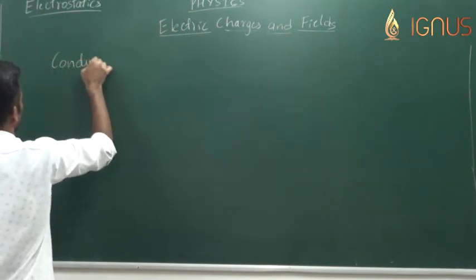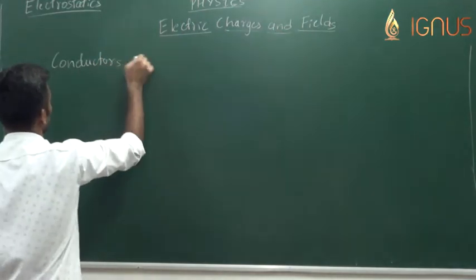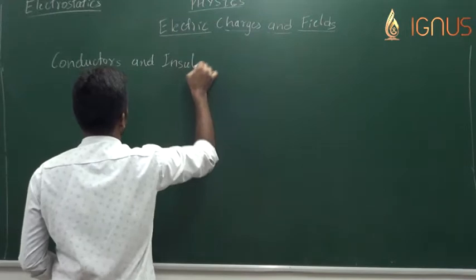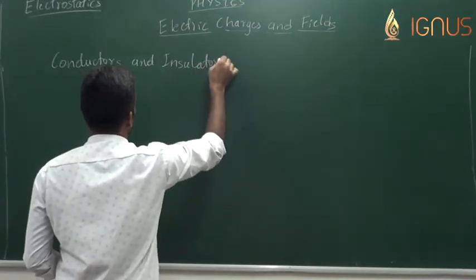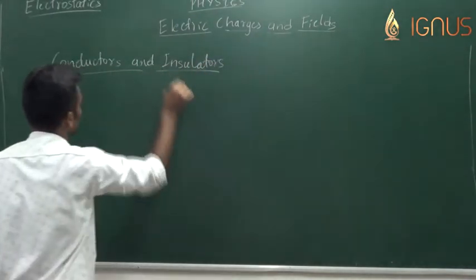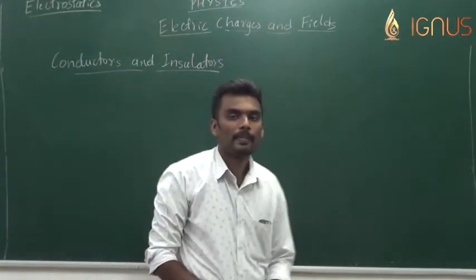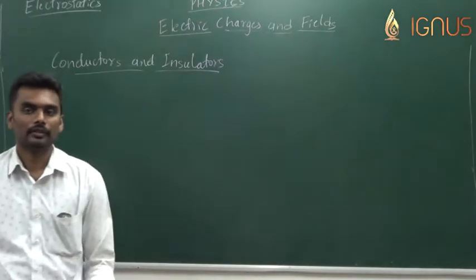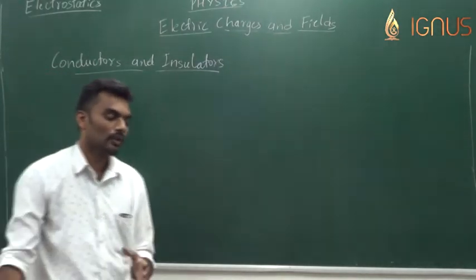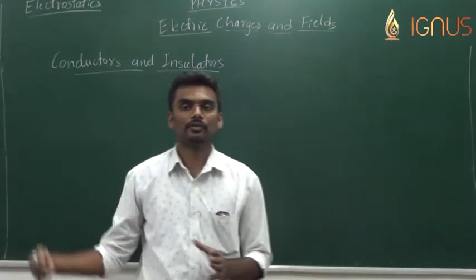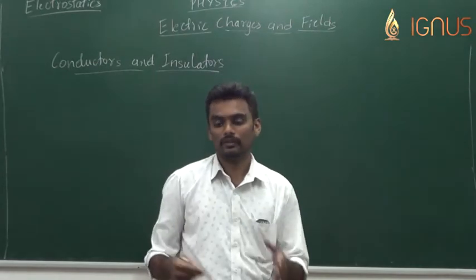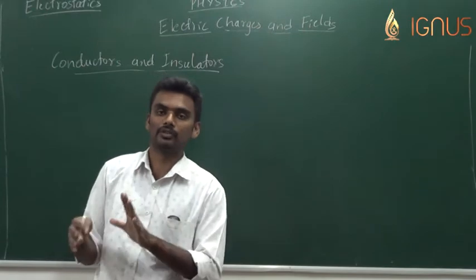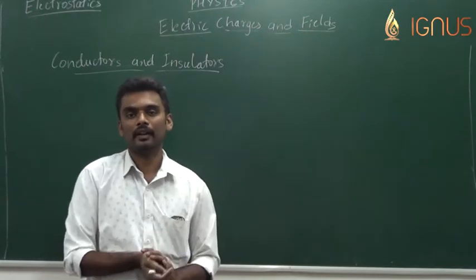Let us see how conductors and insulators can be understood using the concept of charges. Conductors are those substances or materials which allow the charges to flow through them, offering very little resistance, very little opposition to the flow of electric current.